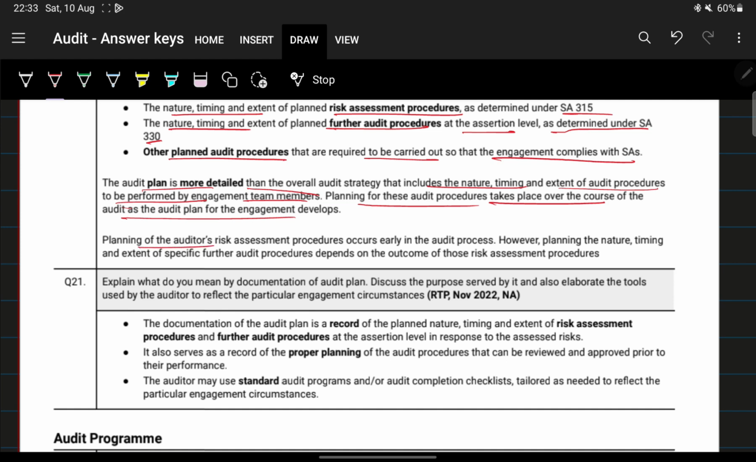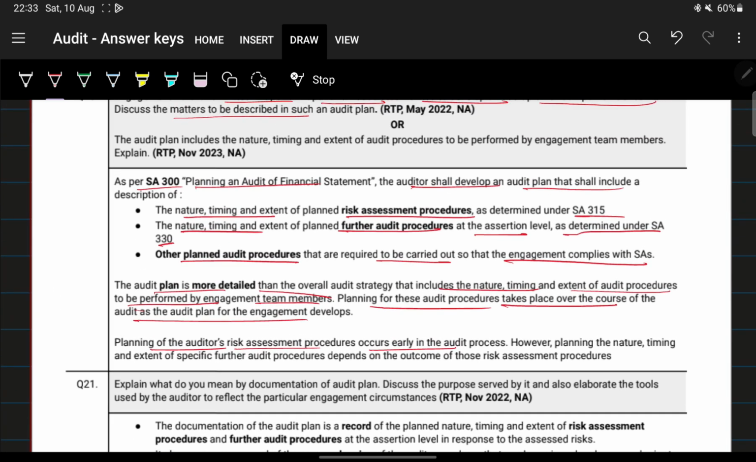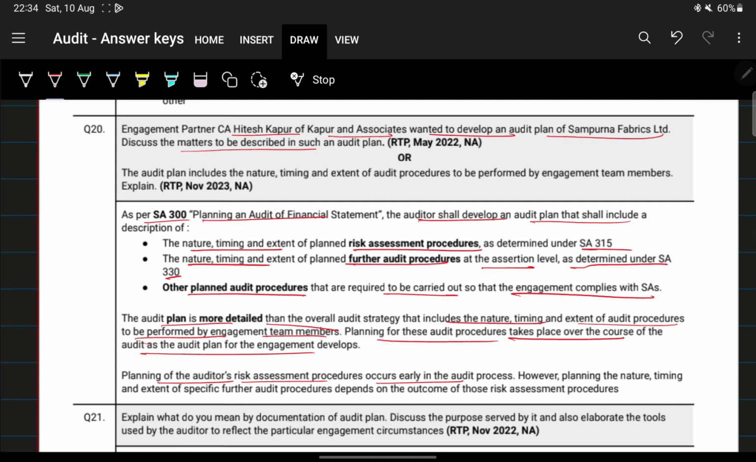Planning of auditor's risk and risk assessment procedures occurs early in the audit process. So basically we're just trying to give them the process, right?